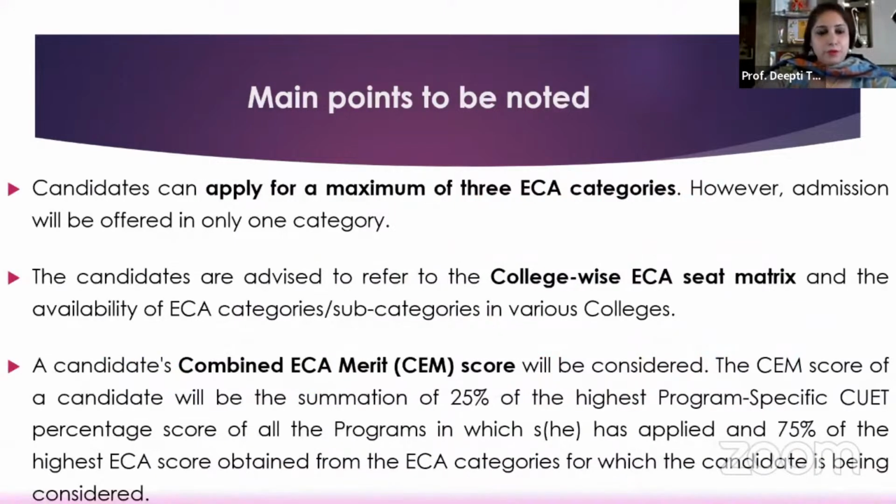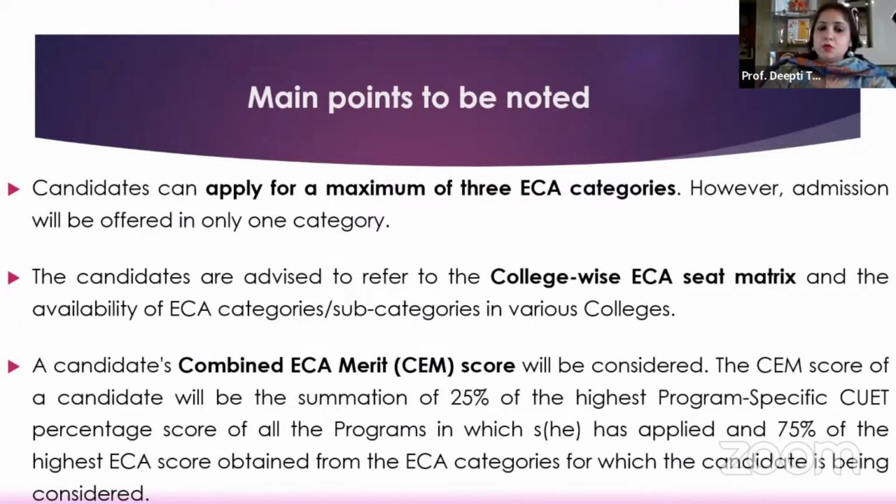Then certain main points have to be noted here, that a candidate can apply for a maximum of 3 ECA categories, but the allocation will be made to the candidate only on one of the categories, which will be the best category, which I'll explain subsequently. Now here the difference from the sports category is that you can appear for trials for all the 3 categories wherein you have applied. Whichever category you score the best in will be considered for your combined ECA merit score, which we call the CEM score.